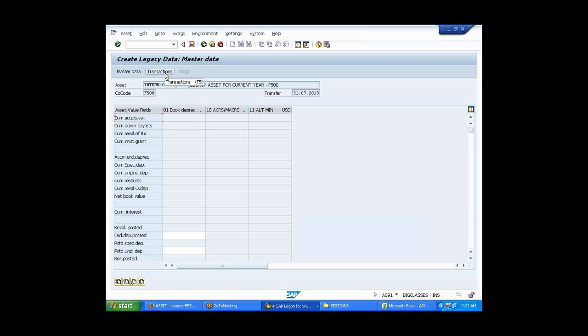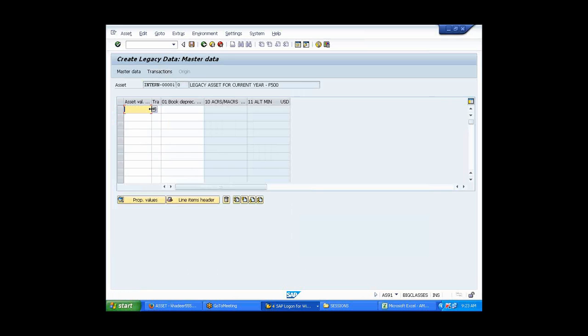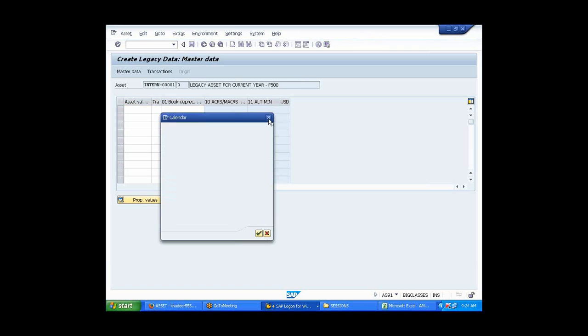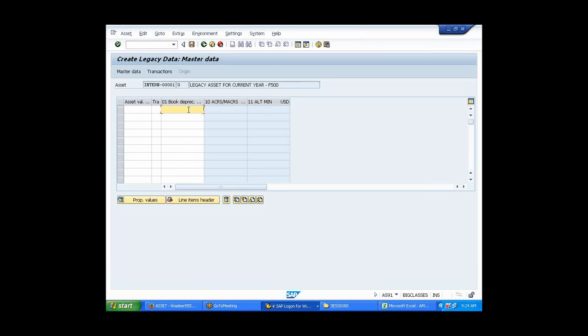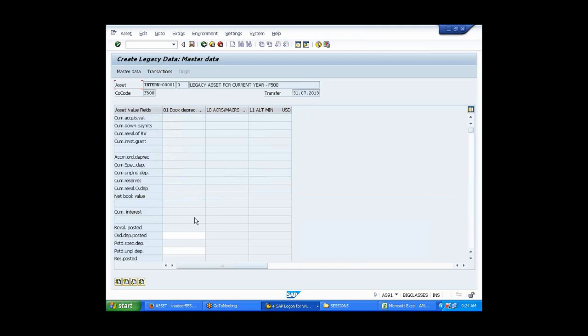Now can you see your transactions? Click on this. Here you will get asset value, whatever that value is, you can put here, book depreciation, whatever the amount is, total. Asset value, value date, then you put the amount. Instead of giving it over here, we can directly post it in that particular transaction, F-90. It gets automatically updated over here. Instead of updating the value here, you can update through F-90. It's up to you. So we have updated one through this, and one I'll update through F-90. I'll save it.